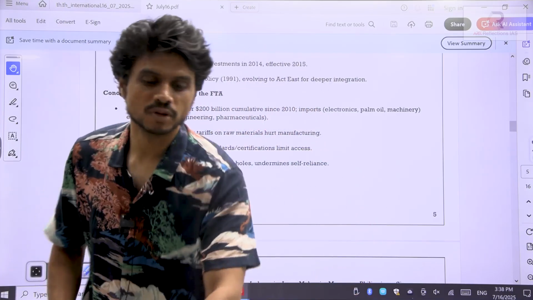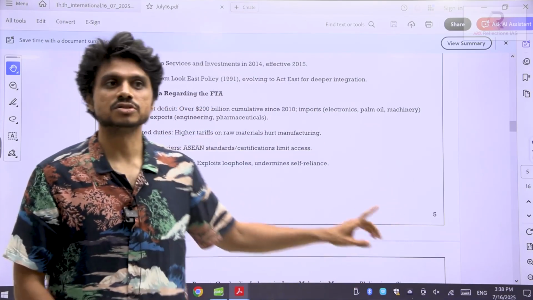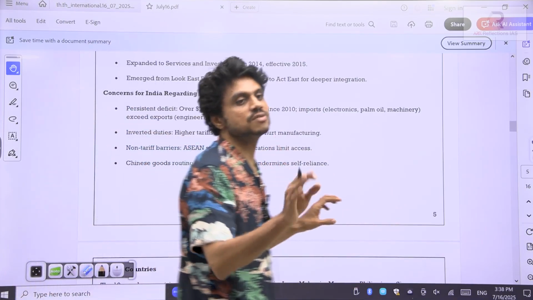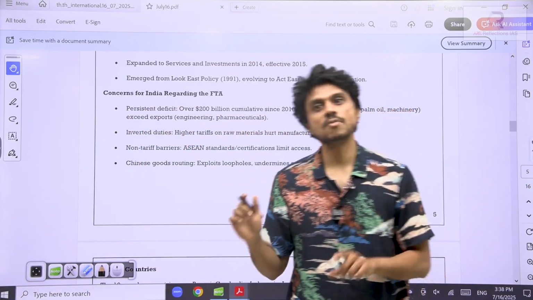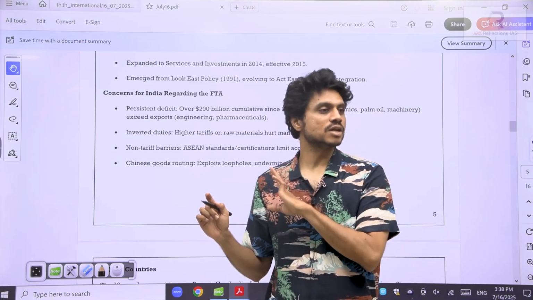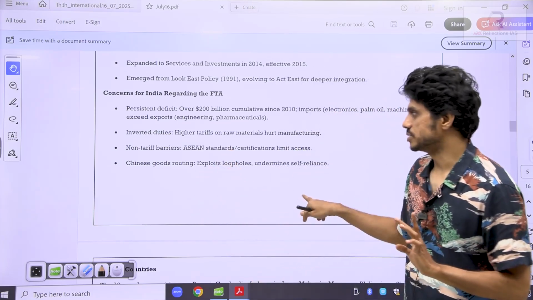This is the biggest problem, so they want to change this. So clear, they will ask in the prelims, what is this inverted duty structure? Clear, the raw material prices are higher than on the final product. So they want to change this thing.